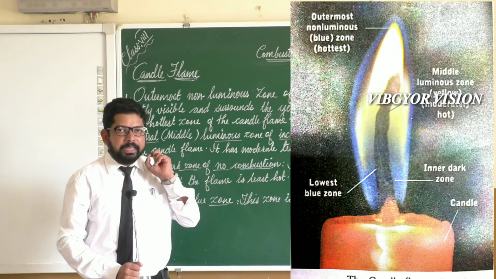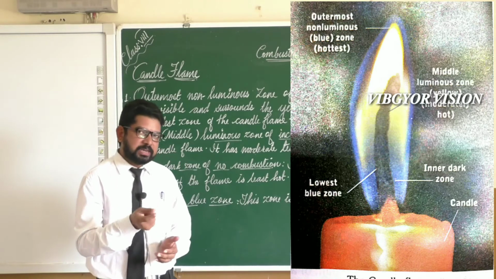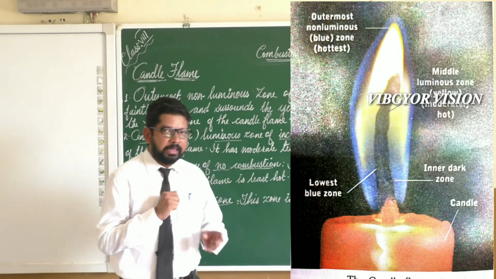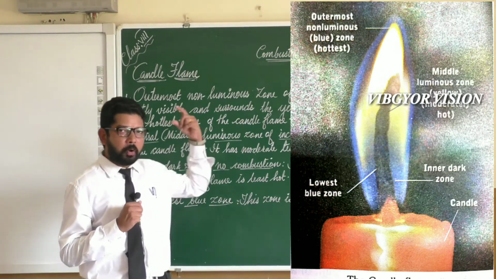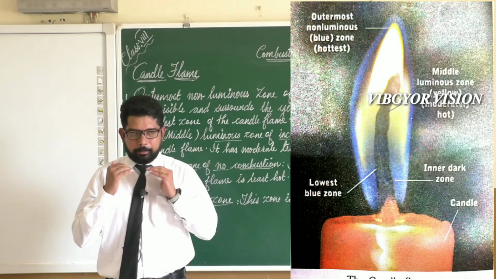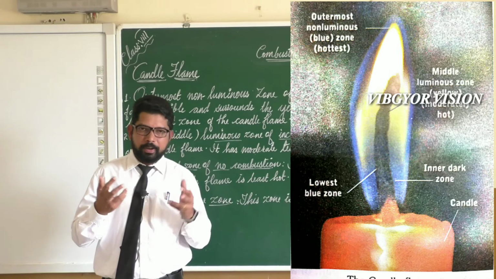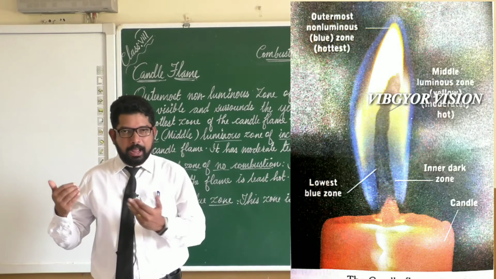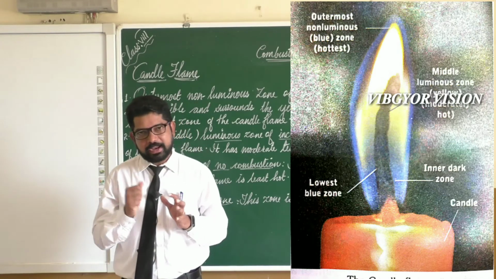What is that? It is the hottest zone of a candle flame. So which is the hottest zone of a candle flame? The hottest zone of a candle flame is the outermost non-luminous zone. Why is it non-luminous? Because it undergoes complete combustion. And the last point, it is the hottest zone of a candle flame.